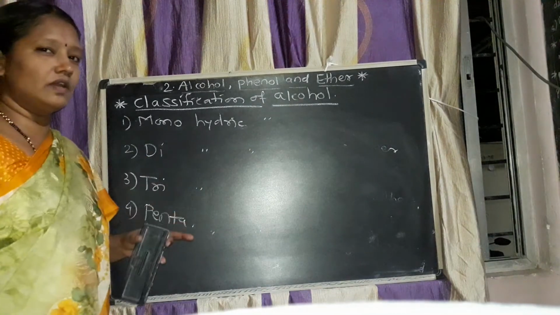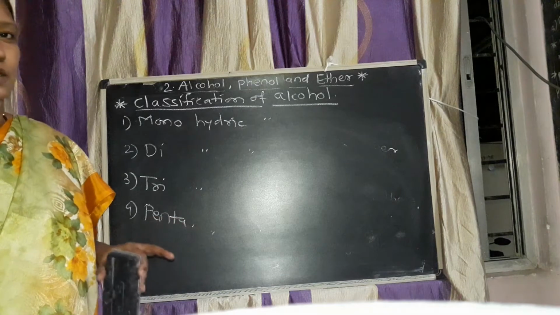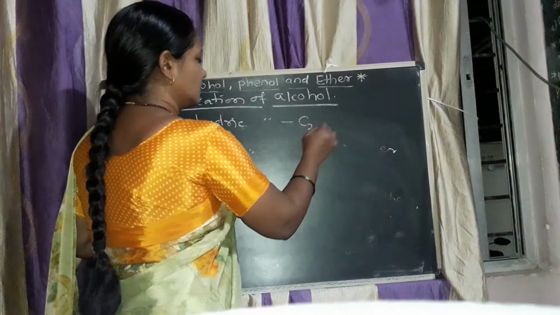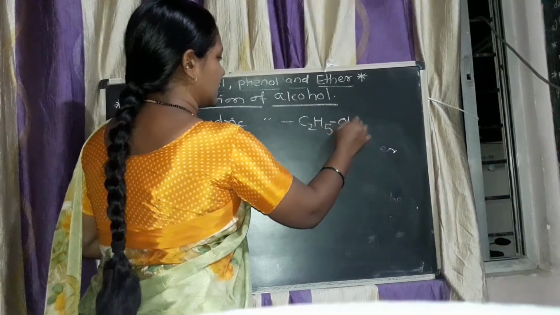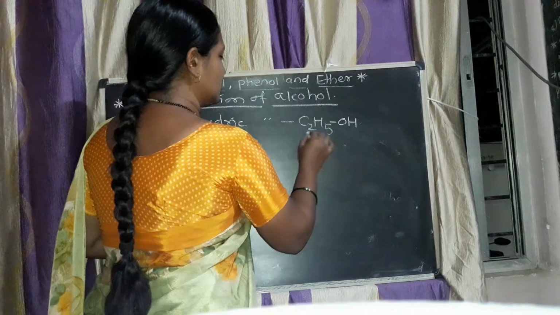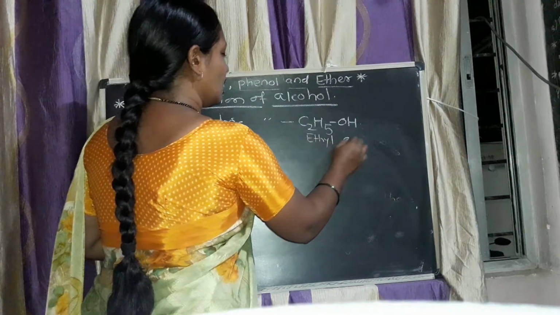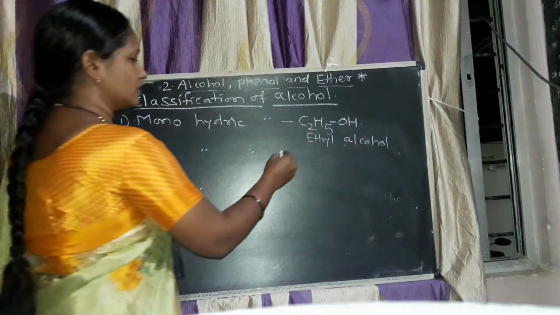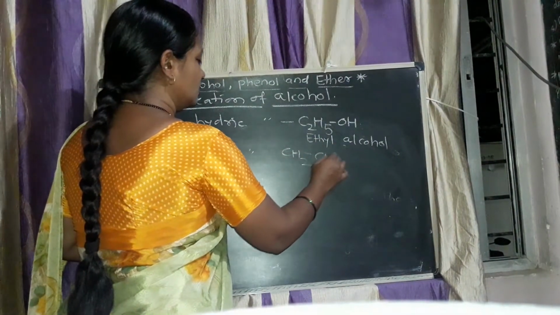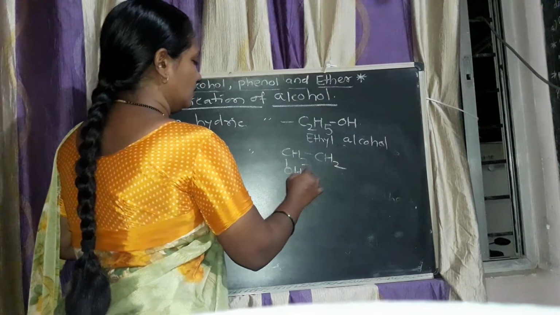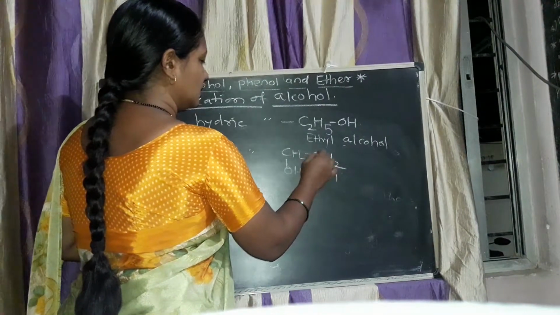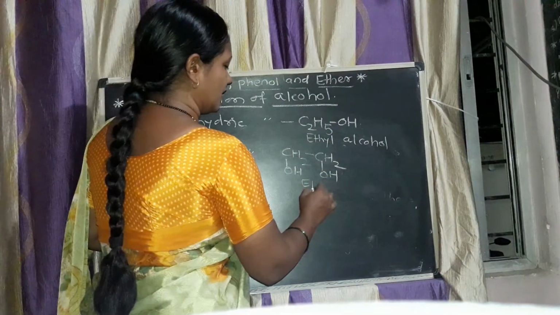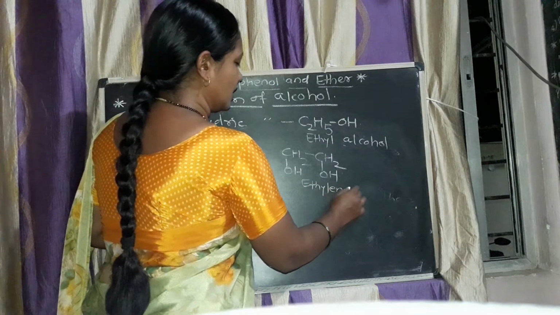In monohydric alcohol, as the name suggests, only one OH group is present. Example: C2H5OH, ethyl alcohol. Second, dihydric means two OH groups are present: CH2OH, CH2OH. It is ethylene glycol.